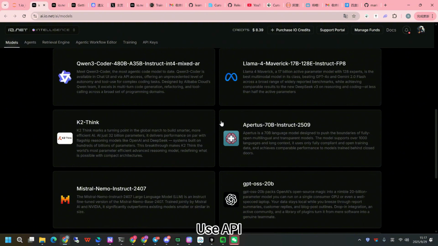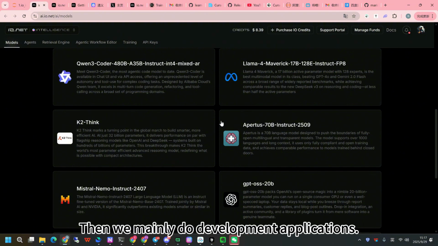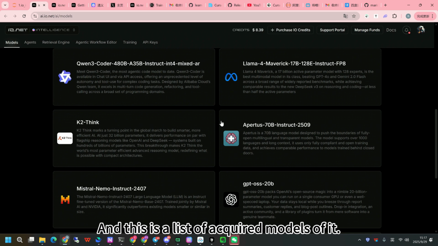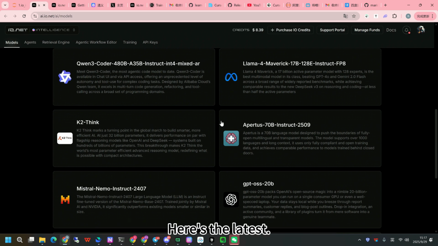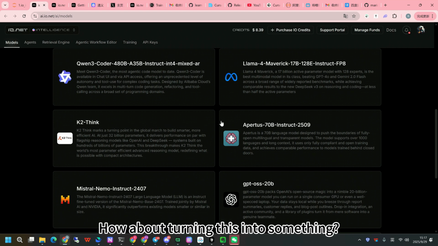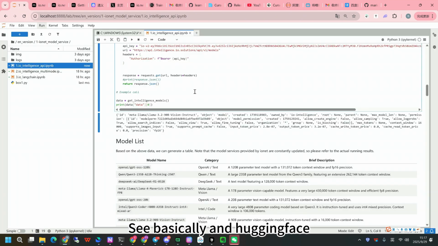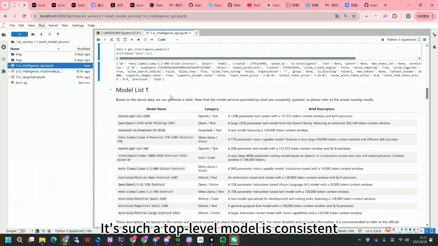Of course you can use the API. Then we mainly do development applications, so it must be subject to the API. You can take a look. And this is a list of the models it has acquired. You can run them. Here's the latest. So here's what we've outlined. Basically, it's consistent with the top-level models on Hugging Face.